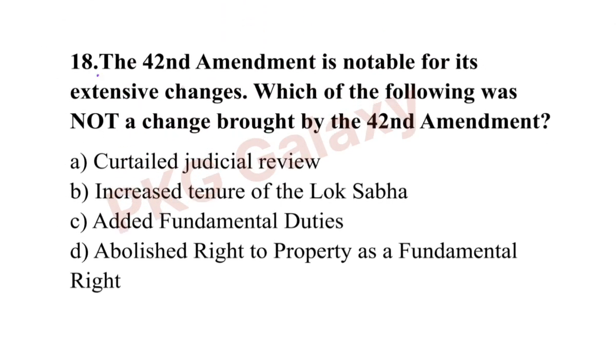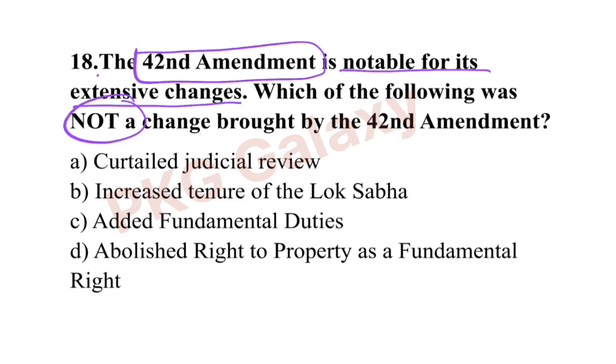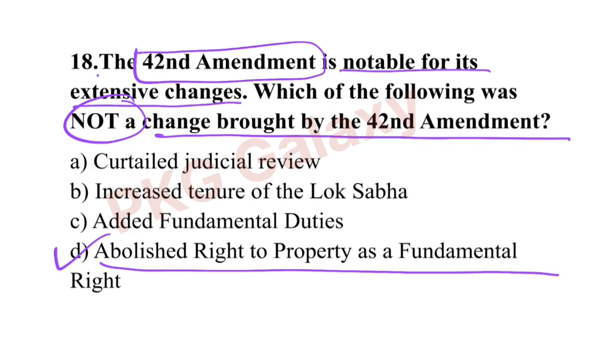Next question. The 42nd Amendment is notable for its extensive changes. Which of the following was not a change brought by the 42nd Amendment? The correct answer is option D, abolished right to property as a fundamental right. All these three were brought by the 42nd Amendment, and that was done in the 44th Amendment.